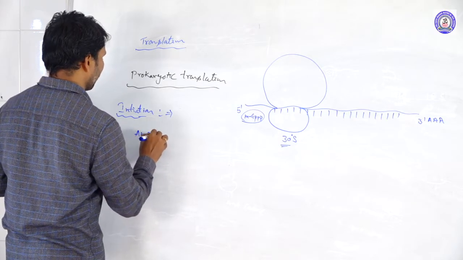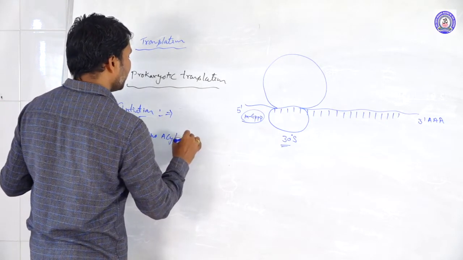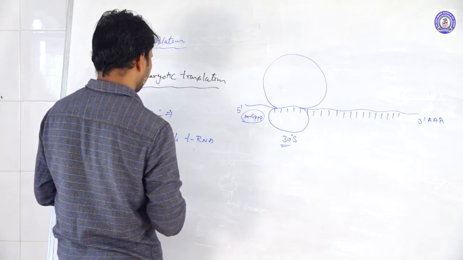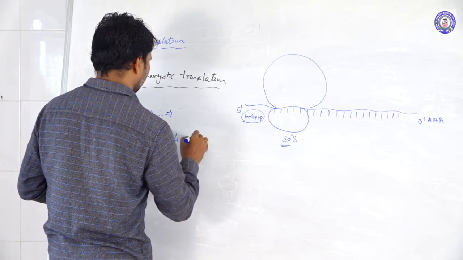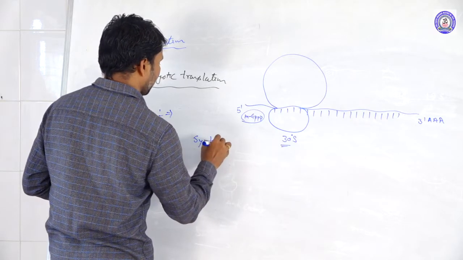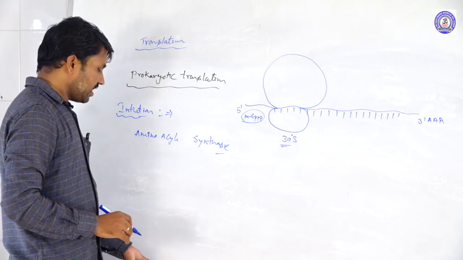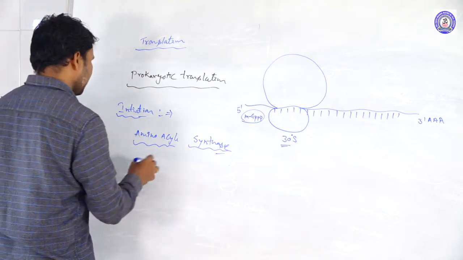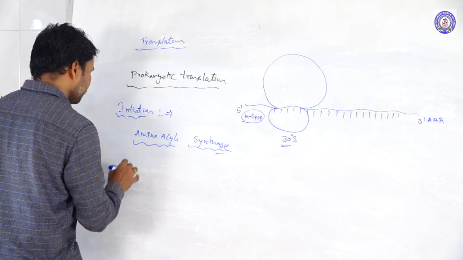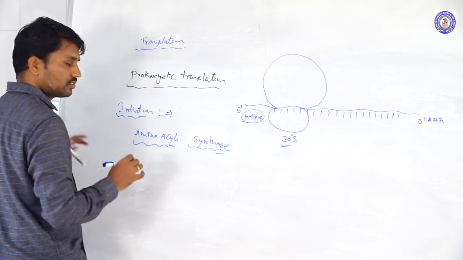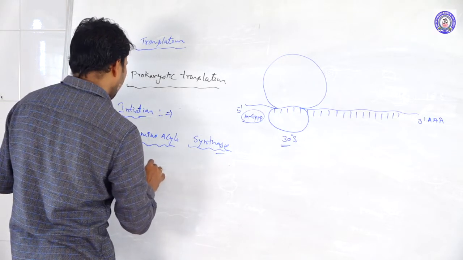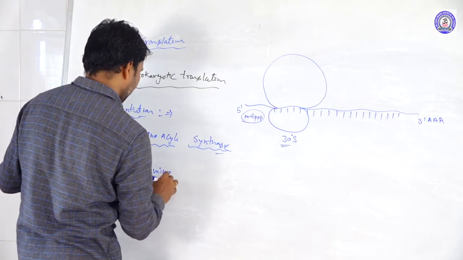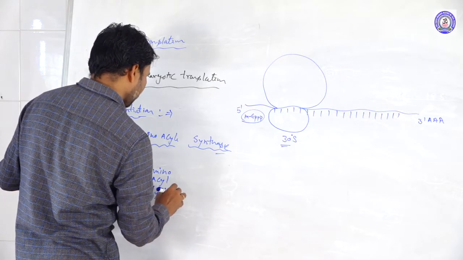Aminoacyl tRNA synthetase is the enzyme involved here. How is it formed? ATP, the first amino acid and the aminoacyl tRNA synthetase.